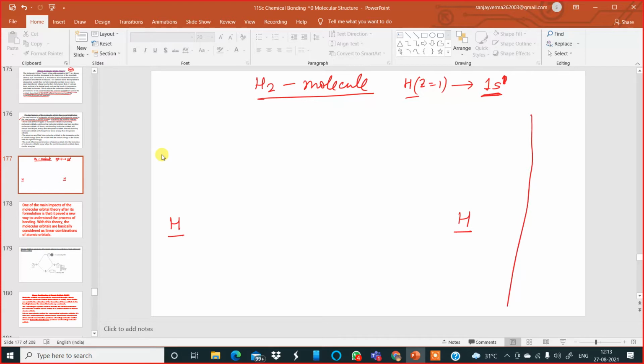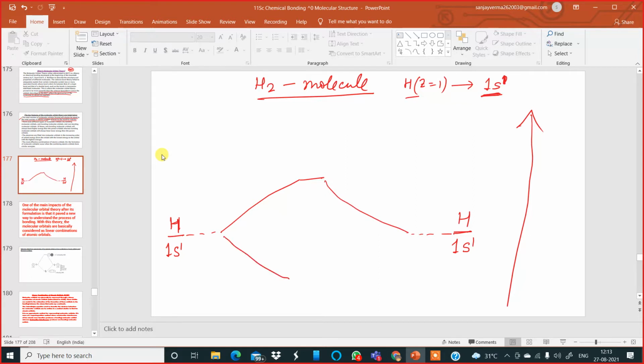I'm going to draw a very simplified version of the atomic orbitals combining together to form the molecular orbitals. One hydrogen atom has electronic configuration 1s1. The other hydrogen atom is again 1s1. Now these two atomic orbitals will mix and combine to form what are called molecular orbitals.